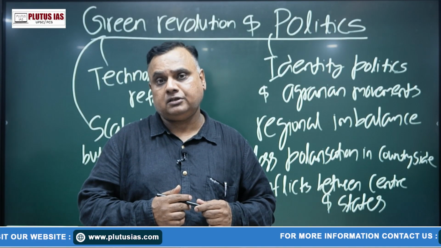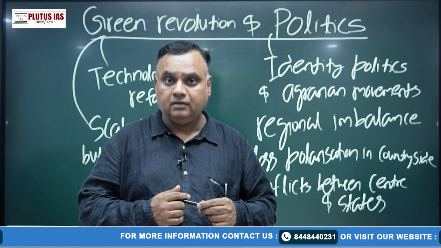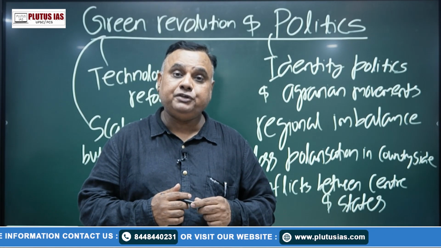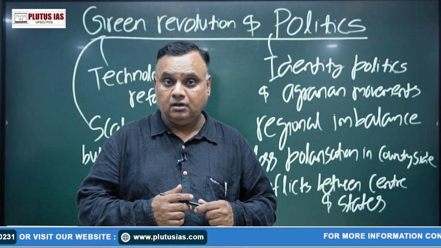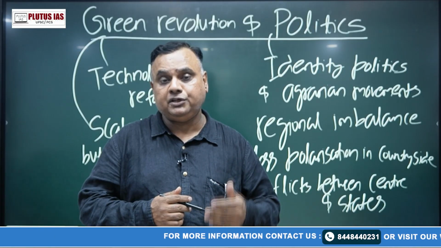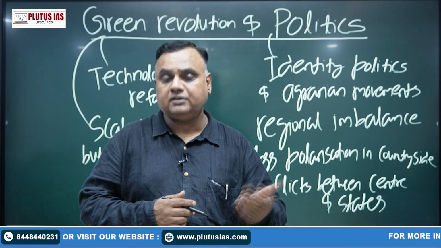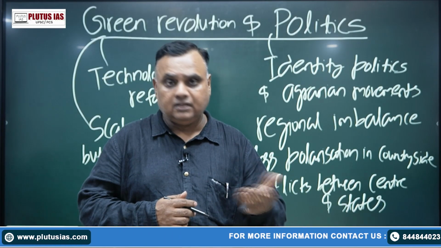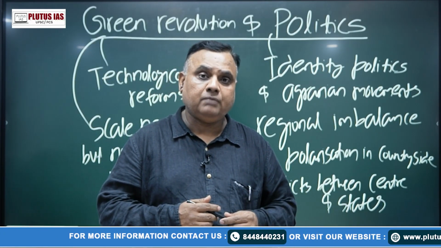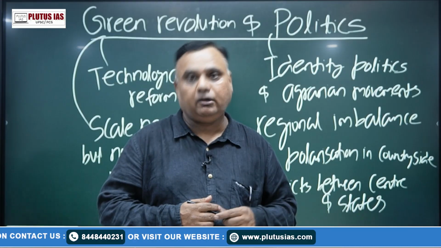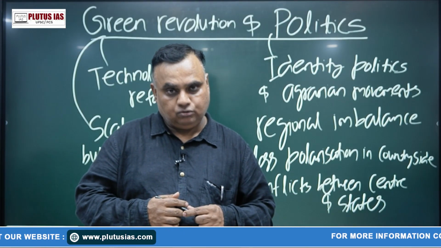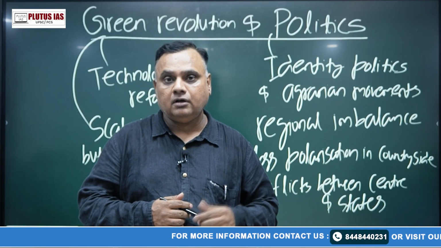Jats in Punjab and Haryana were the main beneficiary of Green Revolution. They already were the beneficiary of land reforms, because when the dominant caste transferred their land in wake of land ceiling, they were the purchasers. Now they became the great beneficiary of the Green Revolution. So they became more assertive.